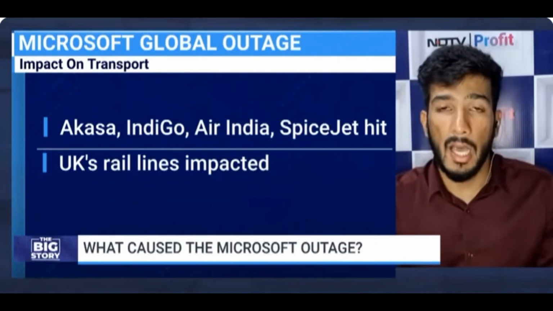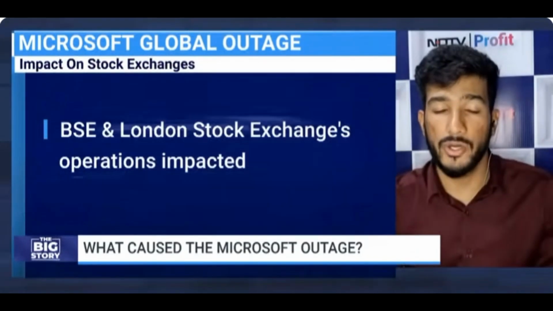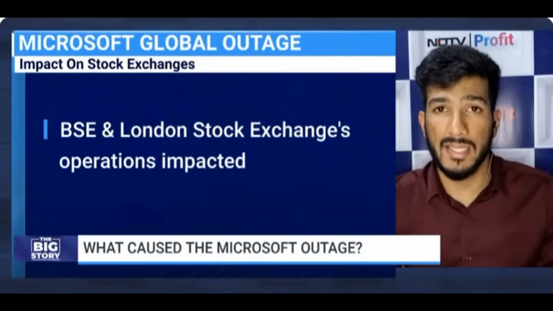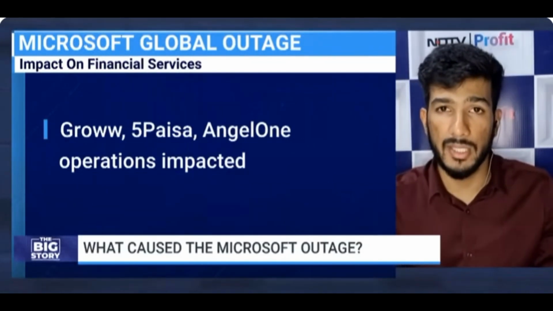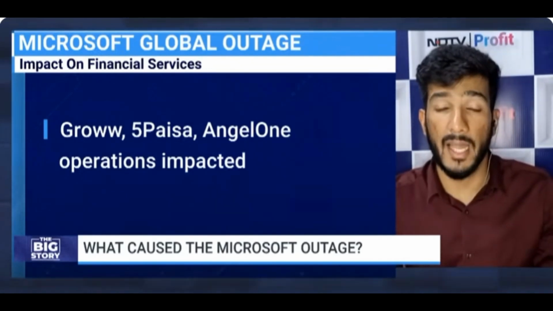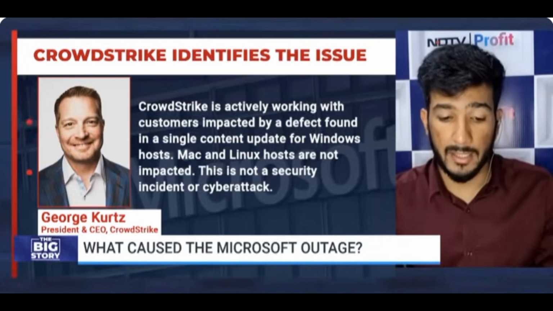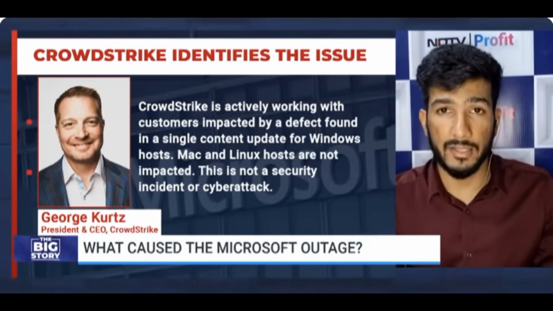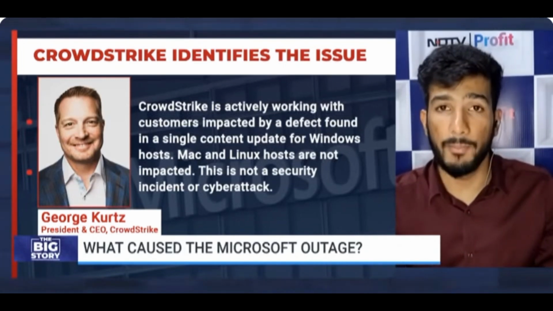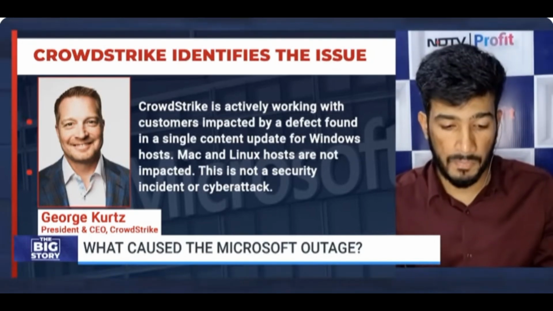Now, in terms of resolution, the update that was brought on by CrowdStrike has been pulled, and Microsoft has redirected customers to now contact CrowdStrike as well. It had earlier refrained from naming CrowdStrike as the third-party source that was responsible for this outage. We're seeing that Teams is still down. Microsoft Teams, the video calling app. Microsoft 365 Admin Center is still down, apart from Microsoft Fabric and Power BI. So these four or five services are still down, according to Microsoft, while the rest have almost fully recovered.